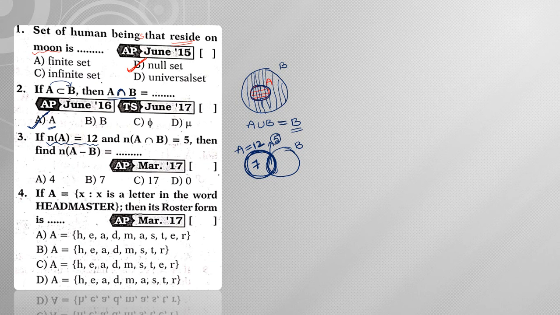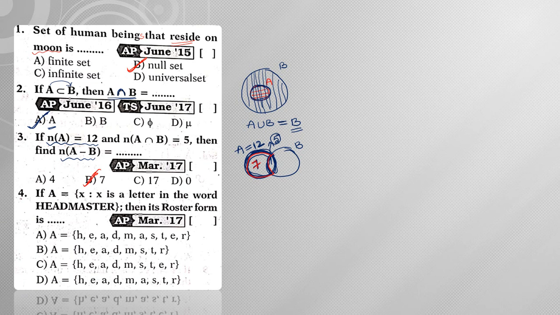Now what is he asking? n of A minus B. n of A minus B means this particular part. So this particular shape is what we call n of A minus B. How many elements are present? Hence the answer is 7.